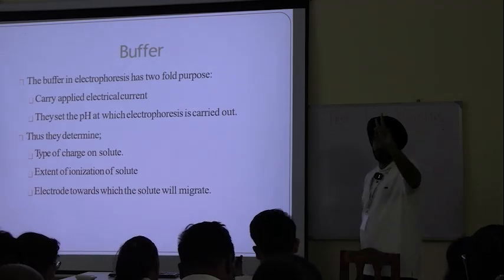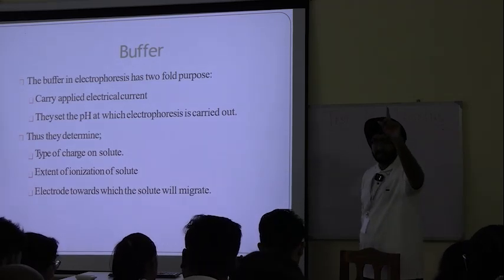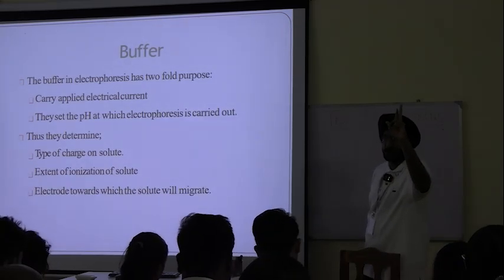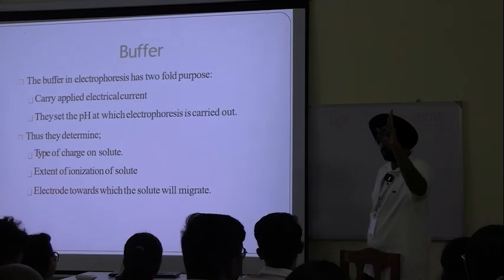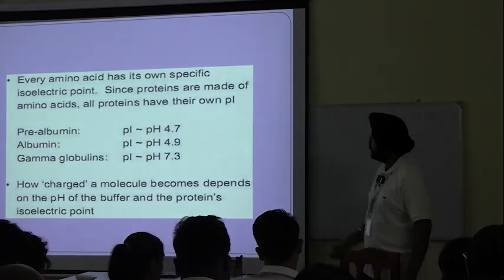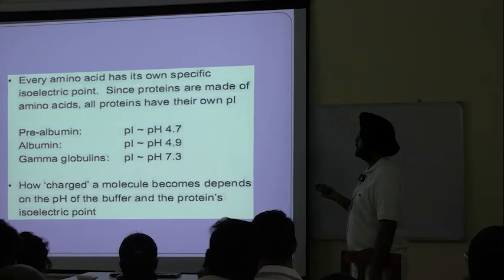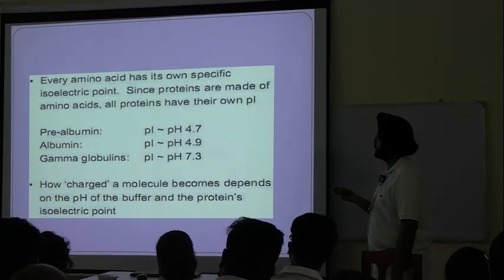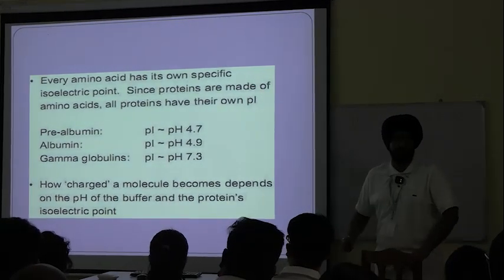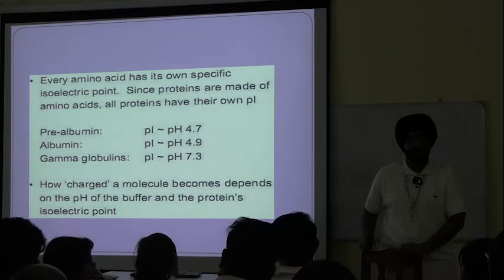So buffer has two functions: number one, carry the applied current, and number two, decide the pH. See this, it's a practical application here. Every amino acid has its own specific isoelectric point. What is the isoelectric point?